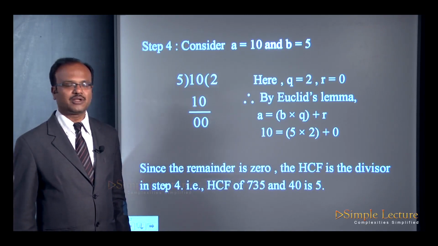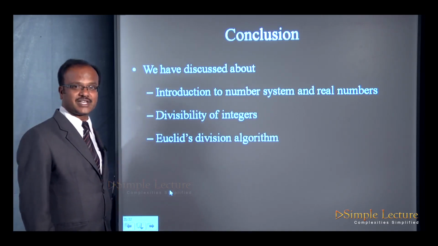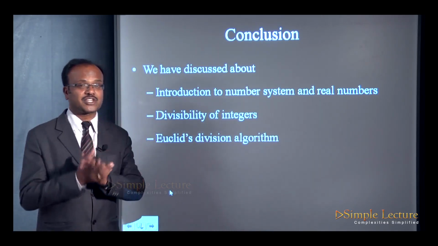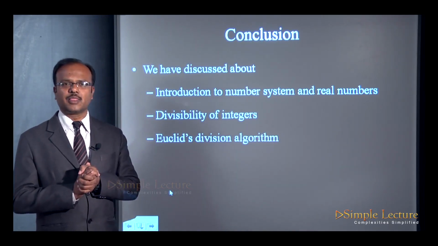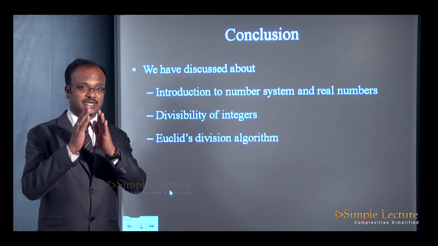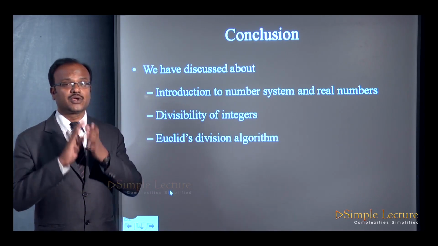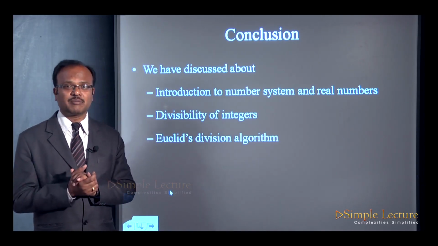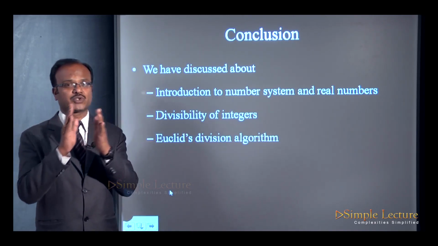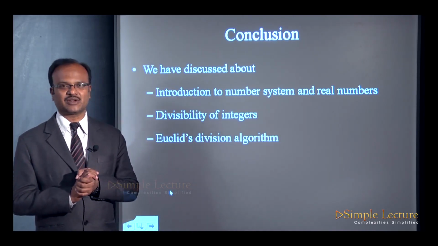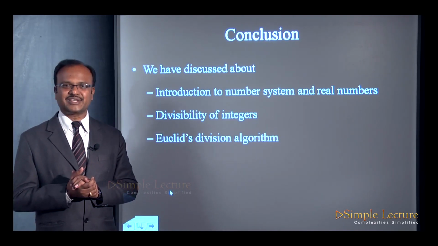It's very simple. So we have discussed in this session the introduction to the number system and the real numbers. Then we have discussed the divisibility of integers, and we have discussed what is Euclid's division algorithm and how we are going to find the HCF of two numbers using this Euclid's division algorithm. I hope all the concepts are clear to you, right?